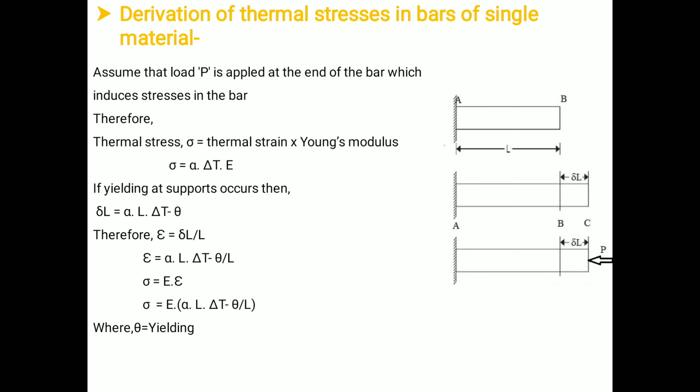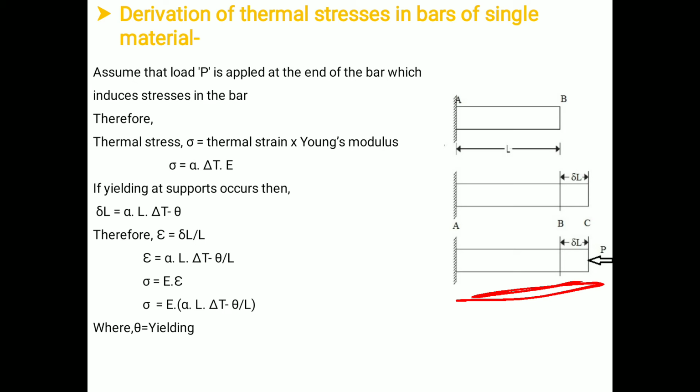Now we are going to assume that the load P is applied at the end of the bar, which induces stresses in the bar. As we have applied a rise in temperature to the body, there will be expansion of that particular bar. Due to the expansion of the bar, its length will increase. To bring this length to its original position, we have to apply a compressive force at the end of the bar as shown in this figure. Therefore, as discussed in the previous slide, if I prevent the free expansion of the bar, then there will be thermal stress induced into the body.